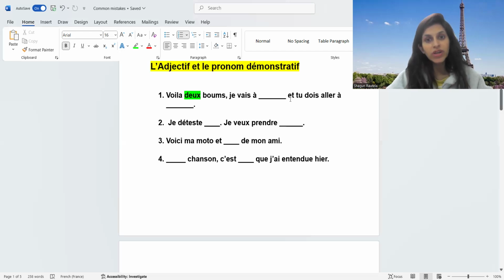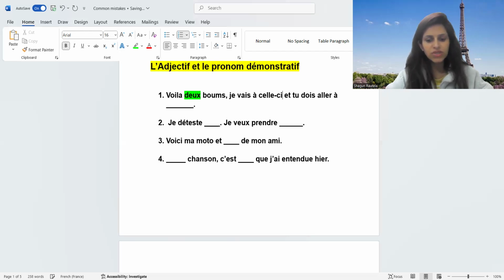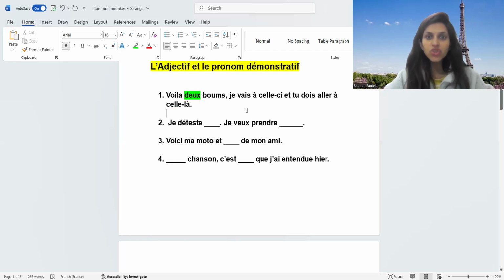I'm going to this one here and you must go to that one there. Party is also feminine, so you need to take care of the exceptions. Here I'm not going to make it plural. Most of the time students make it plural because boom is plural. But whenever number two is given, you have to make it singular. So celle-ci, and here it will be celle-là. So it will be singular because number two is given.